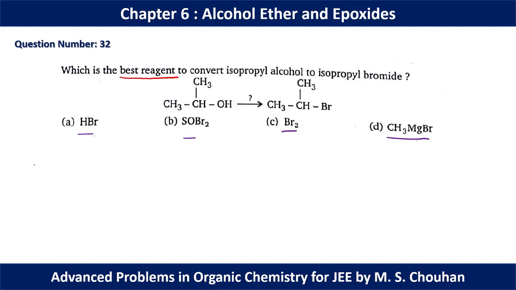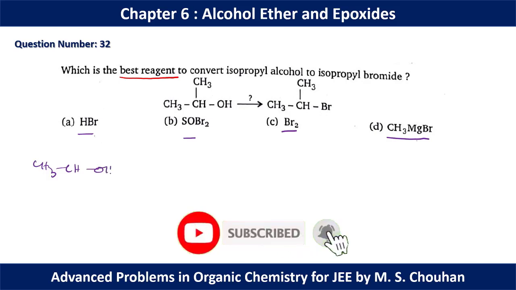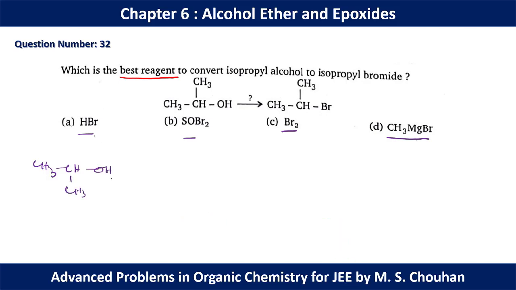If we add HBr, initially this OH group will be protonated like this. Okay, and this carbocation is formed.